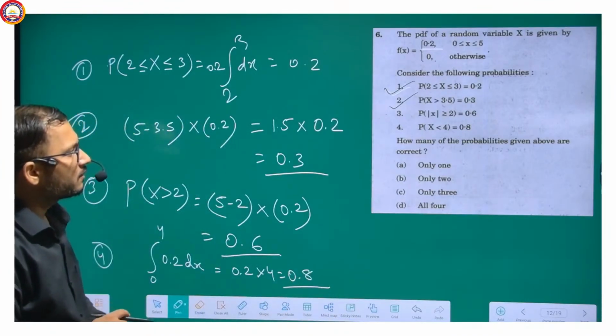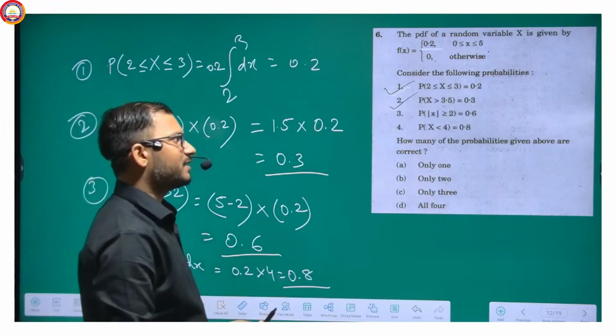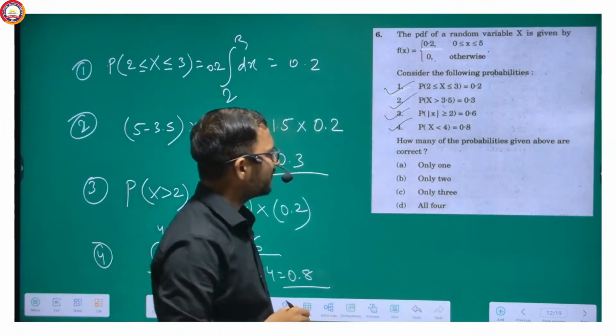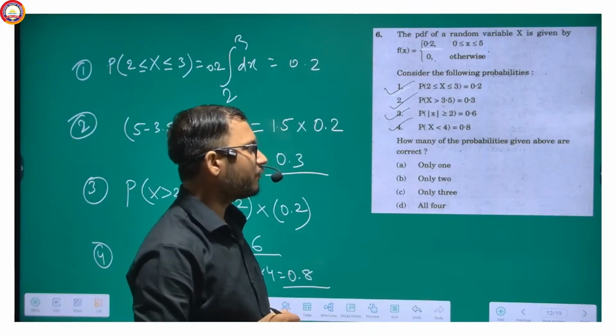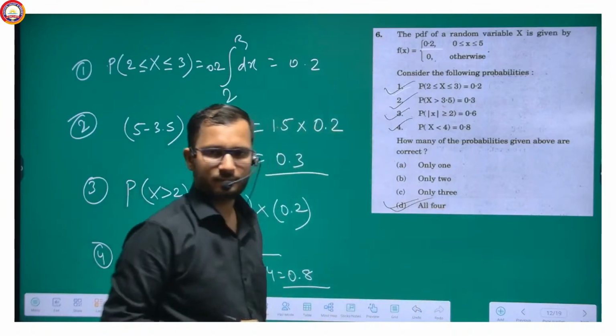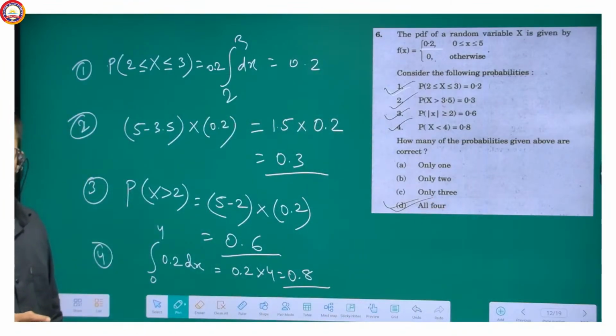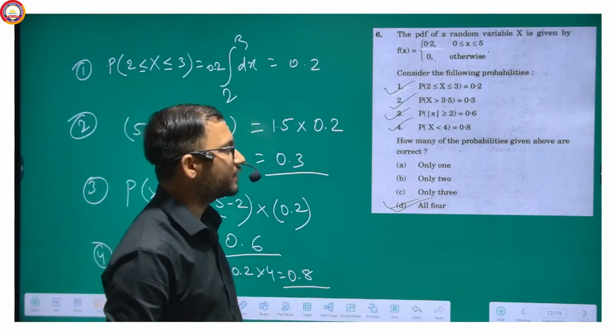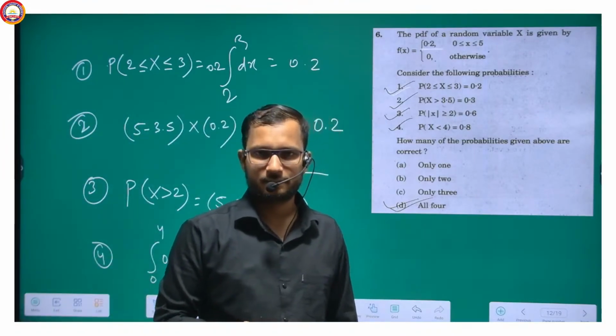That means all the statements regarding the probabilities are correct. The question is asking how many of the probabilities given above are correct. So all 4 are correct. Getting my point? All 4 probabilities given there are correct.